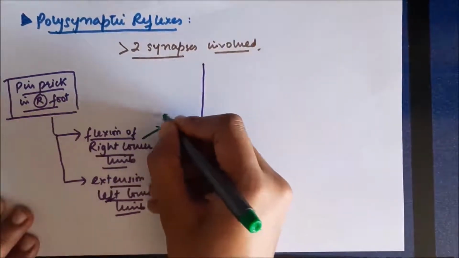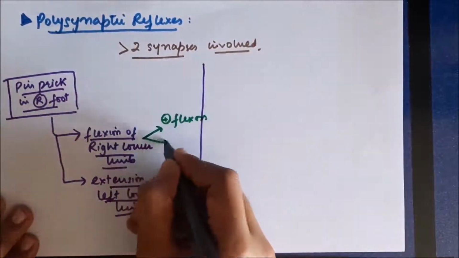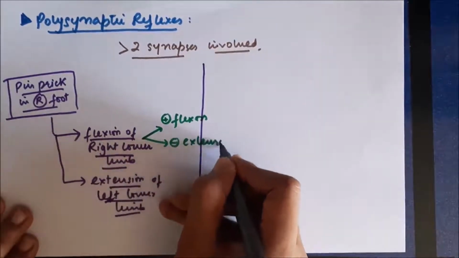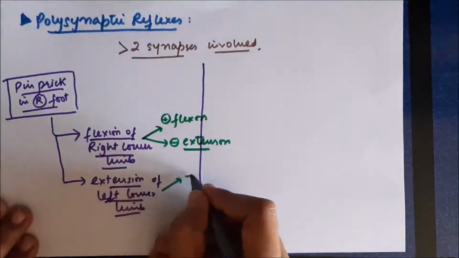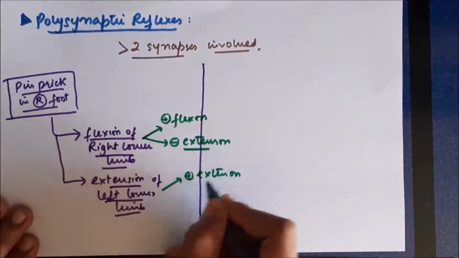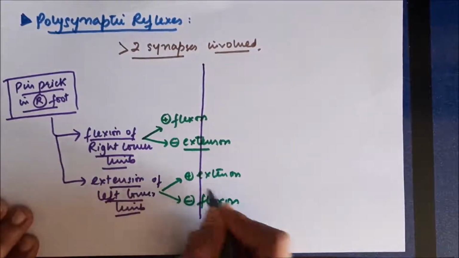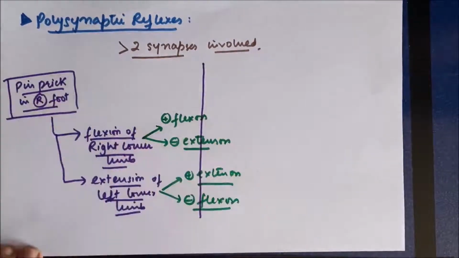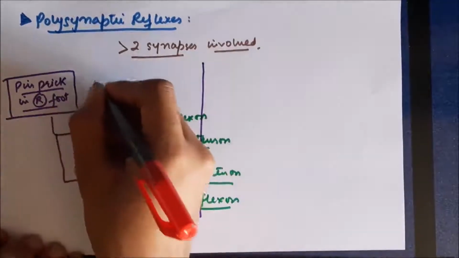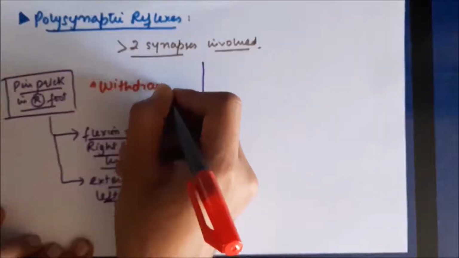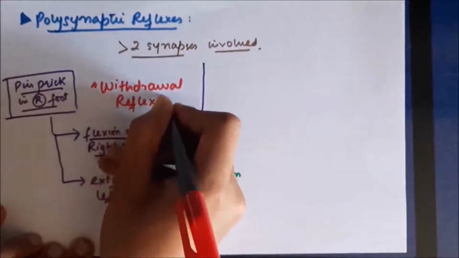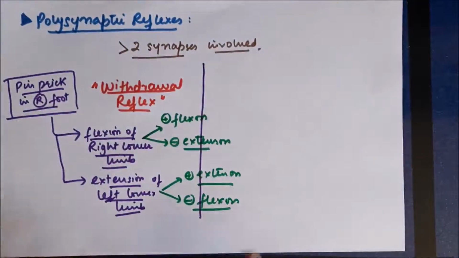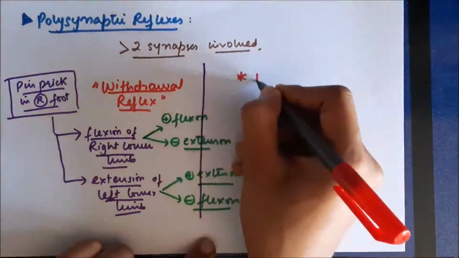So flexion of right lower limb, there will be stimulation of all the flexors and inhibition of extensors of right lower limb, and in case of left lower limb, there will be stimulation of extensors and inhibition of flexors. Now, as we can see, a large number of neurons are involved in this case, so large number of synapses will be formed, so it is a polysynaptic reflex. Now, this reflex occurs in order to take the foot away from the pin, so it's called as withdrawal reflex. The name given to this reflex is withdrawal reflex, and it is an example of polysynaptic reflex.